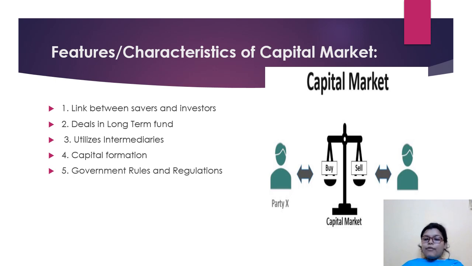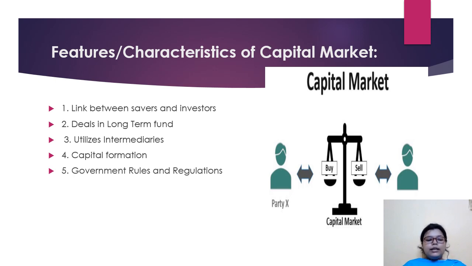That means if I have a surplus of money and I provide it to a company in need, that business is going to use the money in some way or other, in different forms of business. Ultimately it generates income, generates capital. That's why it's termed capital formation, which is the main characteristic of the capital market.